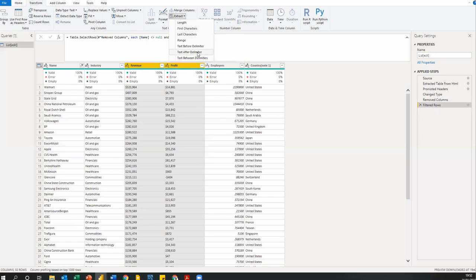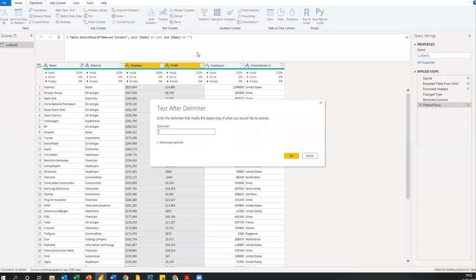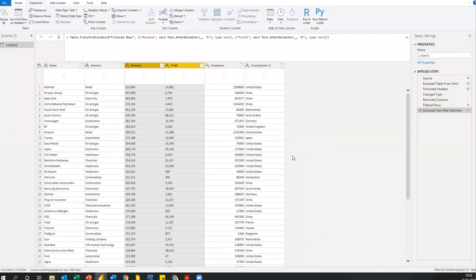What I really want is to extract text after delimiter, and the delimiter I want to use is my $ sign. So it's going to extract everything after my $ sign. If I click OK now, can you see I achieved the same result?